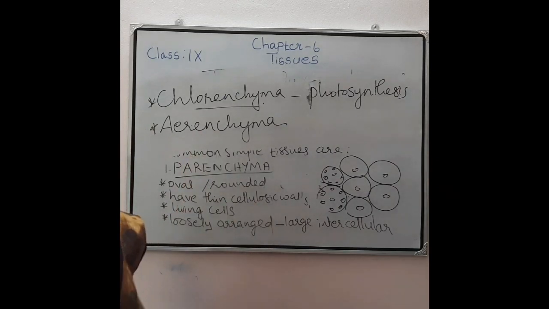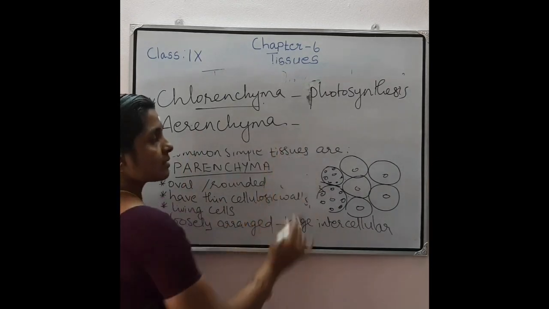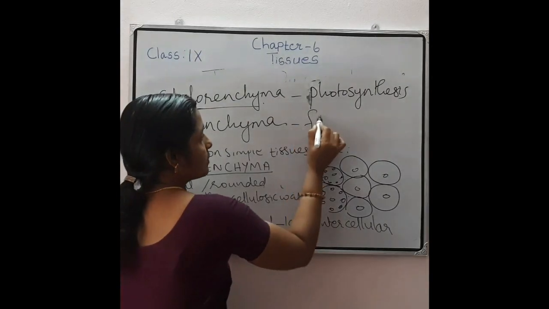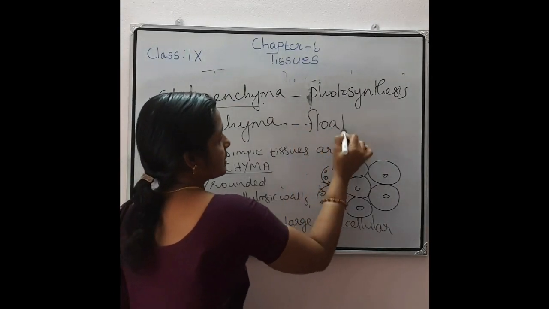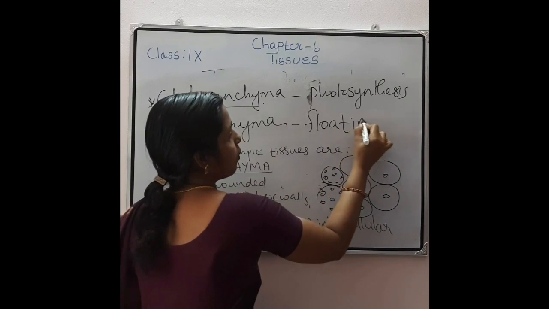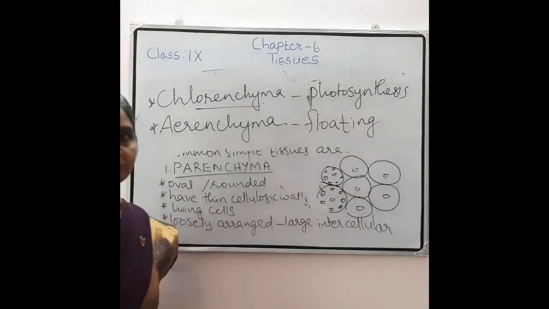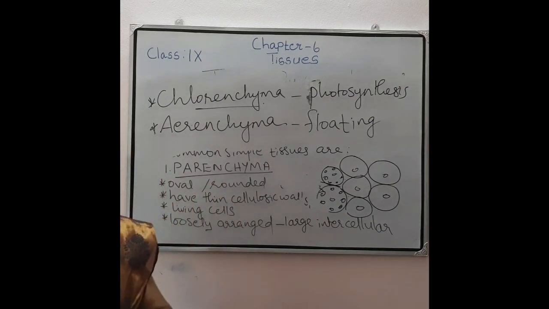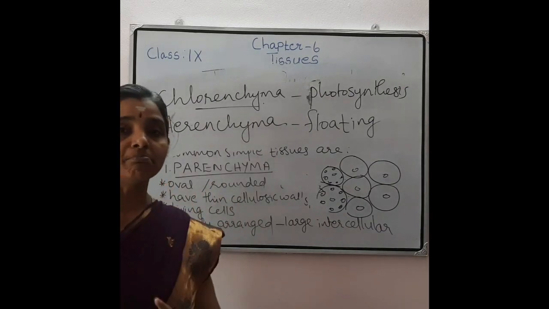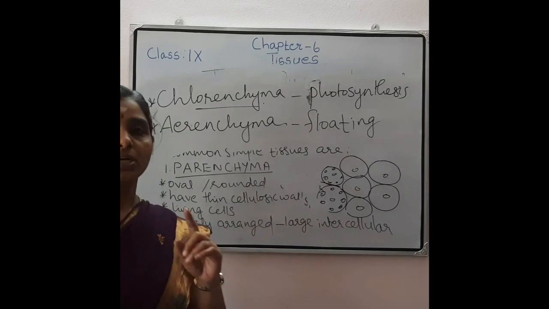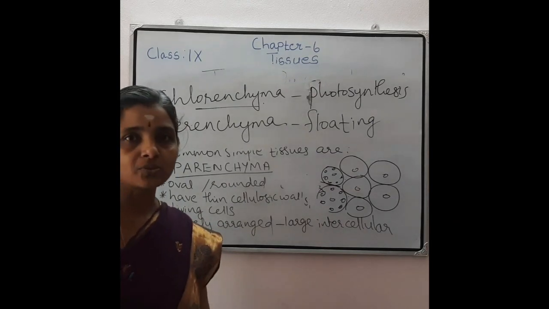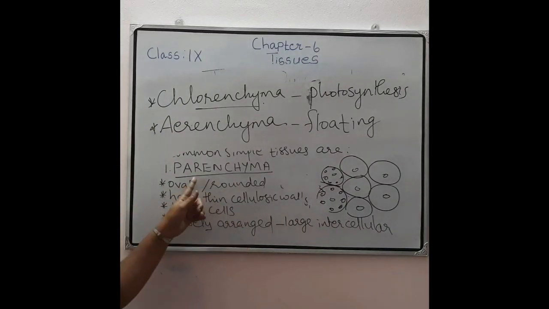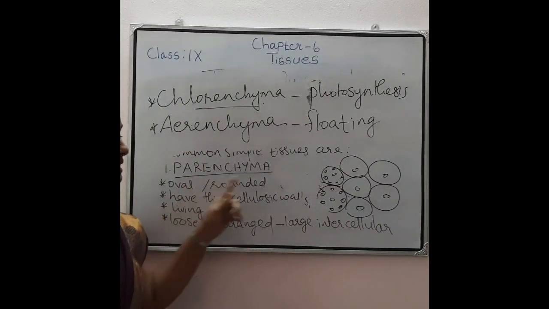If air bubbles are present inside the cell, that helps the plants with what? Floating. That is, it helps in the floating of plants in water. So these are the characters of parenchyma. Once again, these are simple permanent tissues. One of the common simple permanent tissues is parenchyma. The characters of parenchyma: the cells are oval or round in structure.